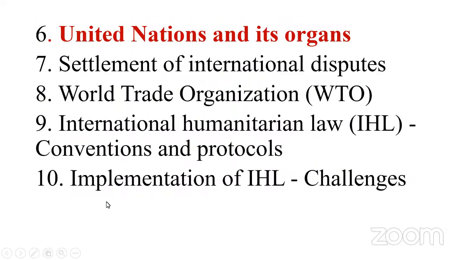Okay. So next we have the UN and its organs. Very, very important. For this purpose, you have to study the entire UN Charter, starting from the preamble. Previously, they asked questions from each and every line of the preamble, so please read line by line. And Article 1, Article 2, in which article the UNSC has been established, in which article the ICJ has been established. Those questions will be asked. So kindly look into the entire UN Charter.